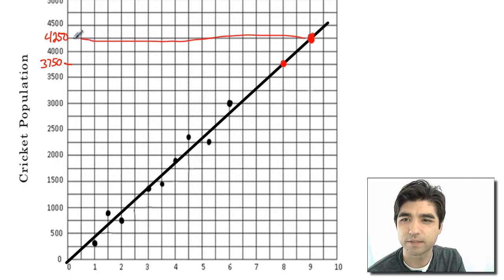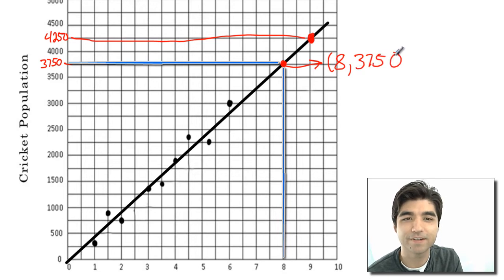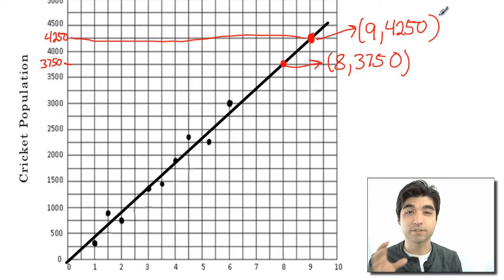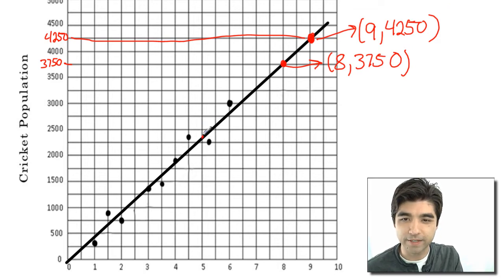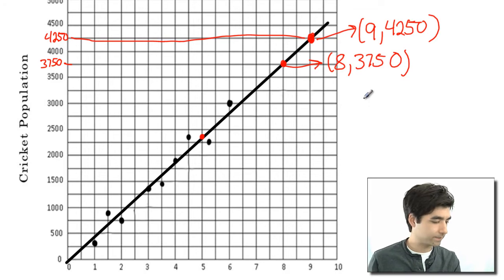right? If we draw a line across, so this point is 8 and 3750. I'm trying to read this graph here. And this point looks like it is 9 and 4250. So you want to try to get those points at the intersections because they are cleaner and easier points to work with than, say, a point right here, which you'll have to do a little bit more guessing on what that number is. So I'm going to go with those 2 points there.